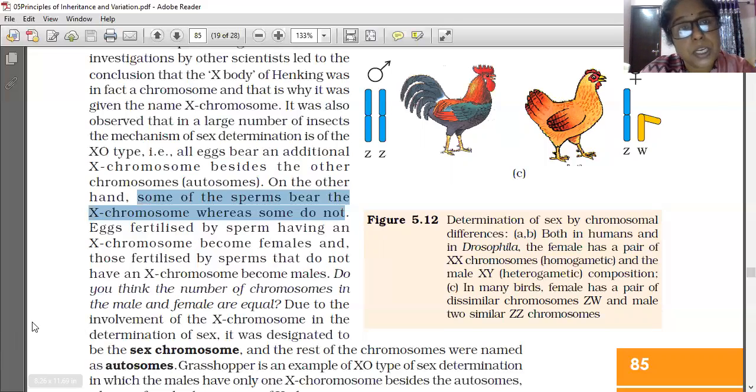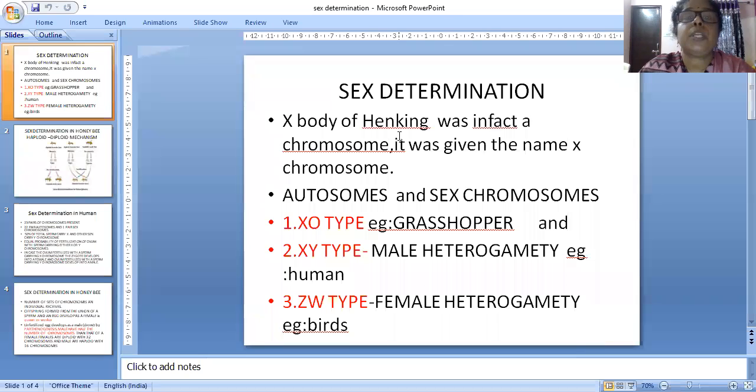Like that, different types of sex determination are followed by different organisms. Sex determination is divided into three types. The X0 type occurs in insects, and the grasshopper is the example given. What is meant by X0 type?